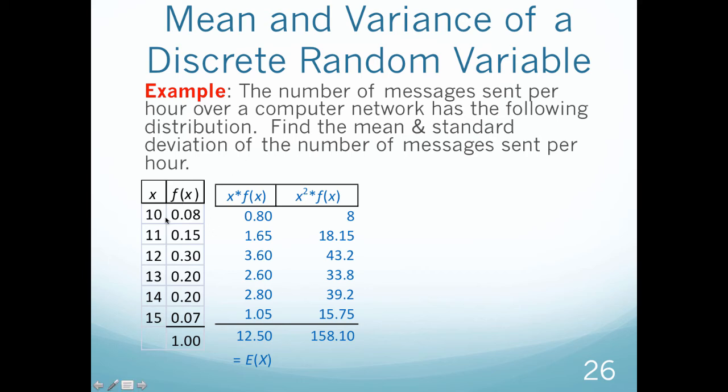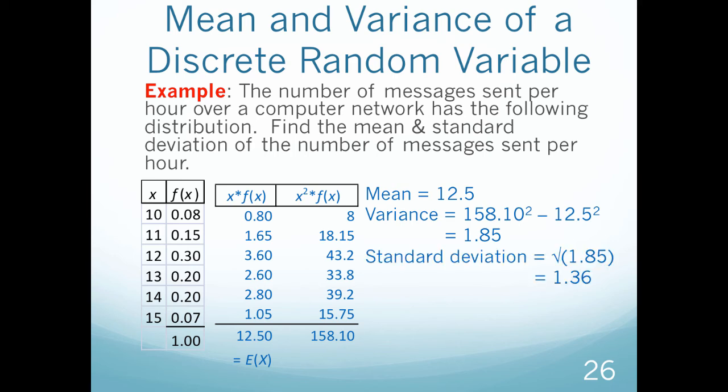Okay? So I'm going to square each x value, and then I'm going to multiply it by f of x, and that will give me 8. Okay? So same thing, 11 squared times 0.15 is 18.15. So I'm going to do that for each row, and then I'm going to total all of those up, and that will give me 158.1. Okay, so I know that my mean, or my expected value, is 12.5, and my second moment is 158.10, which I calculated down here near the bottom of the screen. Then I subtract off my mean squared, which is 12.5 squared. Okay, so that gives me then a variance of 1.85.